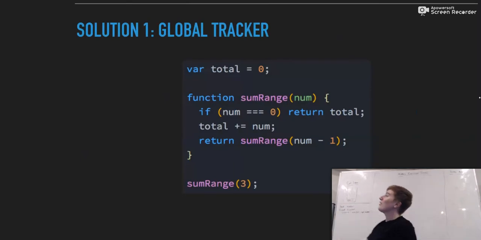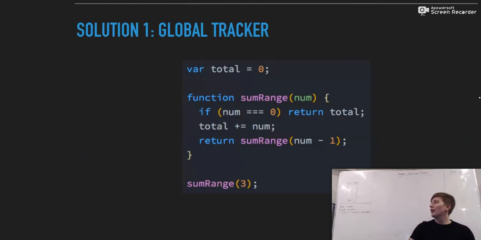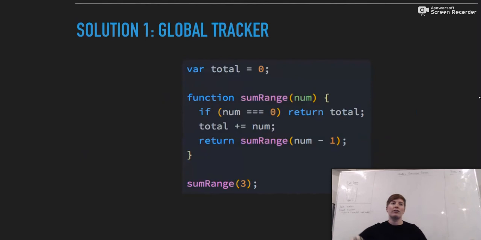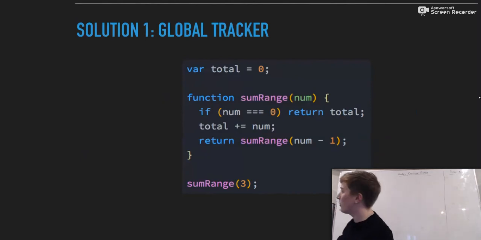So here's our first solution. We're going to keep track of a total, right? Because this is the other bit of the equation that we didn't really talk about when we had our little discussion there, which is how do we keep track of our total? Where do we keep track of our total? In this case, we're going to use a global tracker to keep track of our total. So start me off here, David.